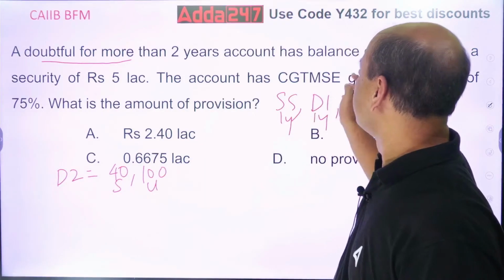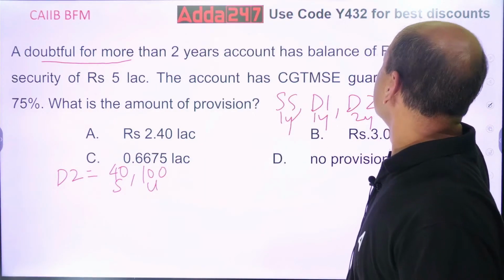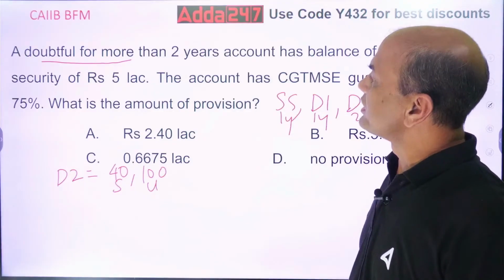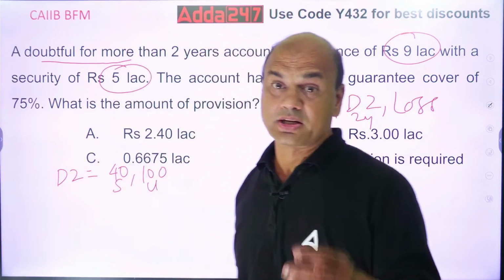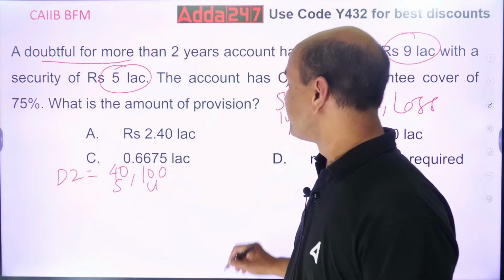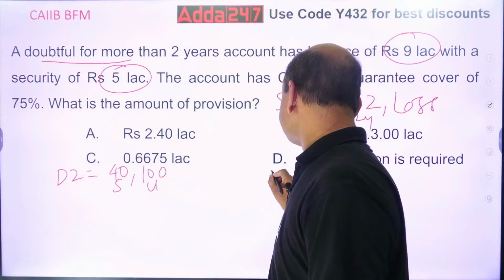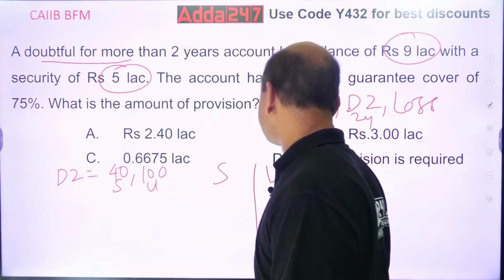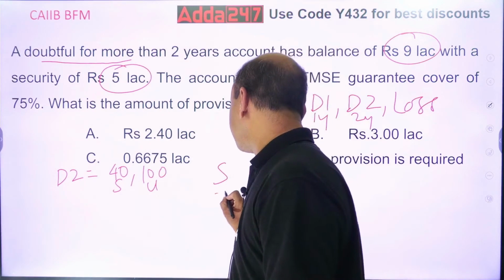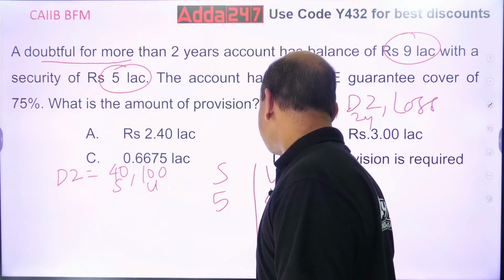So now let's divide this. 9 lakhs is the total loan amount. Out of this, 5 lakhs is the security, so secured is 5 lakhs and unsecured is 4 lakhs.